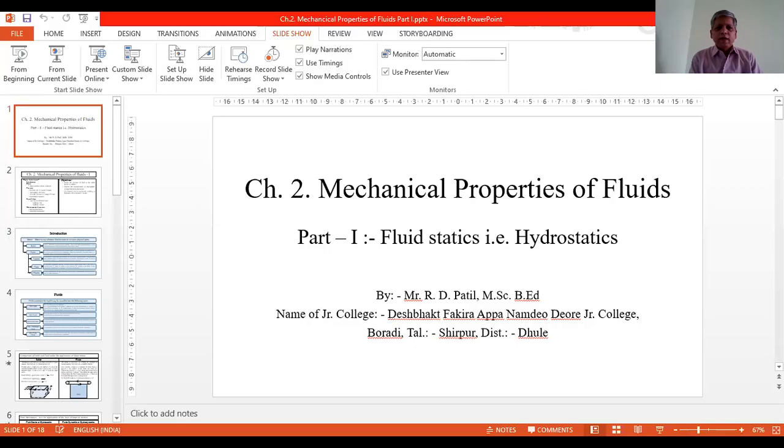Welcome students. Up to the last lecture, we learned about rotational dynamics. Now today I am going to start our next chapter in unit first, that is the mechanical properties of fluids.